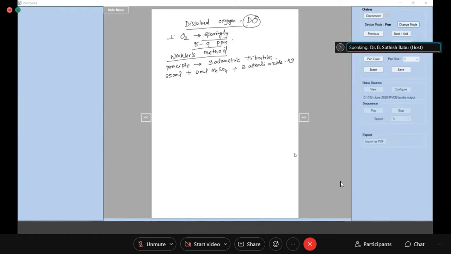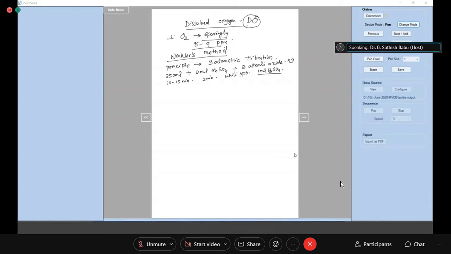When we add it, we put the stopper and shake it well for 10 to 15 minutes. Then allow 2 minutes to settle it. Then you will see a white precipitate. Then you add 1 ml of concentrated sulfuric acid. Then shake it well. When you shake it well, the precipitate dissolves and iodine is liberated. This liberated iodine is titrated with sodium thiosulfate.